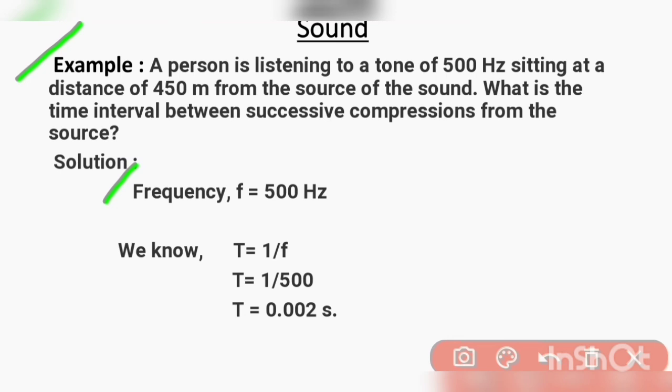We know time period is equal to 1 upon frequency, that means 1 upon f. So put the value of frequency in this formula. We get T equal to 1 upon 500. So the time interval between the successive compressions from the source is 0.002 second.